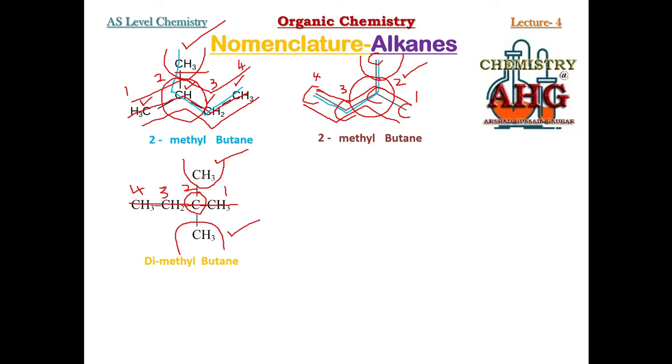You can see the first branch is present at carbon number 2. The second branch is also present at carbon number 2. Since there are 2 branches in this compound name, you must write down the number 2 times. First branch, attached to carbon number 2. Second branch, also attached to carbon number 2. That is why we have written the number 2 times. The complete name of this structure is 2,2-dimethyl butane.